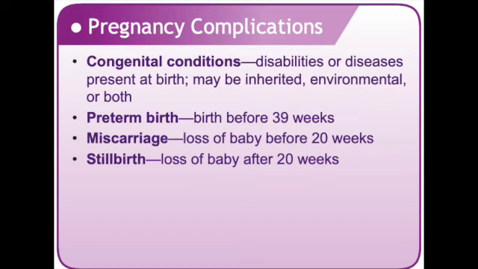About 50 to 75% of all miscarriages occur around the time of a woman's expected menstrual period. So she is unaware of the pregnancy, doesn't even know that she had a miscarriage. About 10 to 25% of all known pregnancies end in the loss of the baby. Most of these miscarriages occur in the first 13 weeks of pregnancy. And then although losses frequently occur for unknown reasons, some reasons are known.